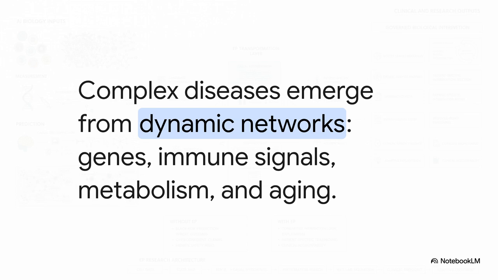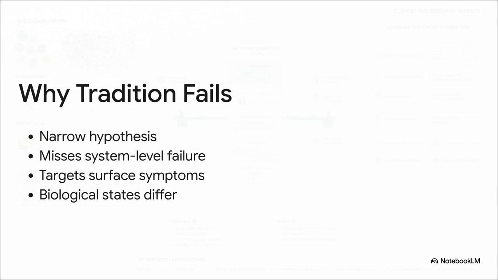So what does this actually mean in practice? It means two patients with the exact same diagnosis might have totally different underlying mechanisms driving their illness. For one patient, it could be inflammatory dysregulation. For another, metabolic stress. And that variability makes relying on the old drug discovery paths pretty unstable. And that brings us right to why the traditional drug discovery model often fails.